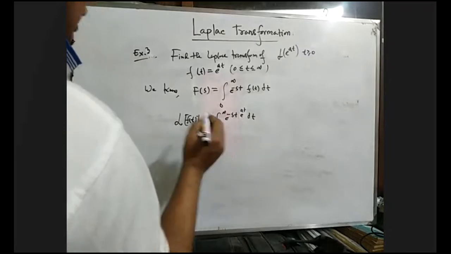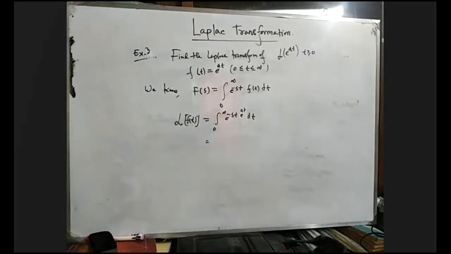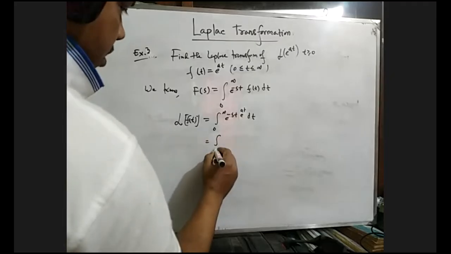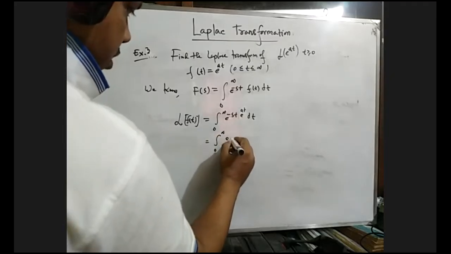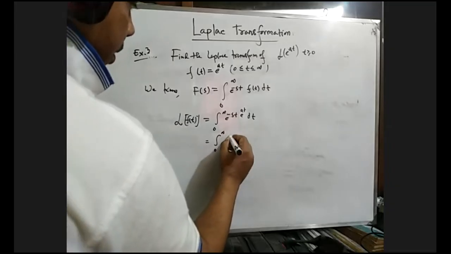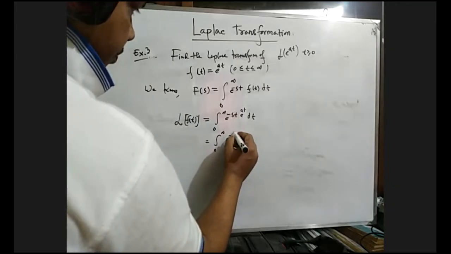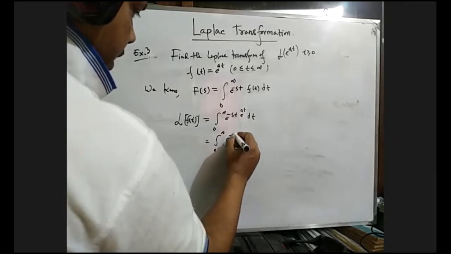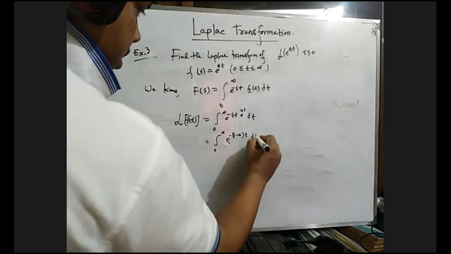Now just integrating, this will be an improper integral with respect to t. So we can write, both are exponential functions. Minus t will be common: e to the power minus s minus a into t dt.